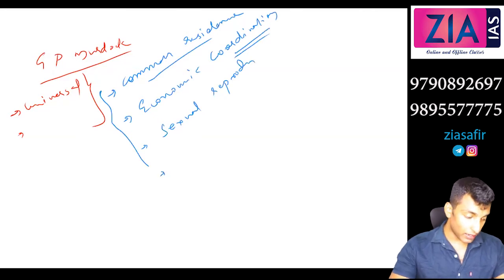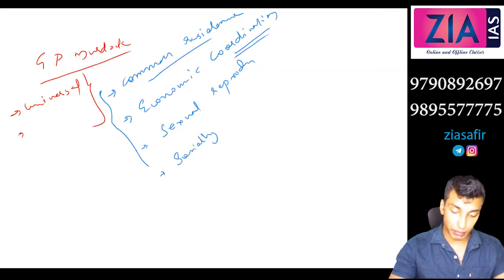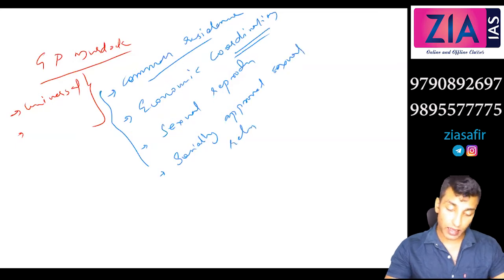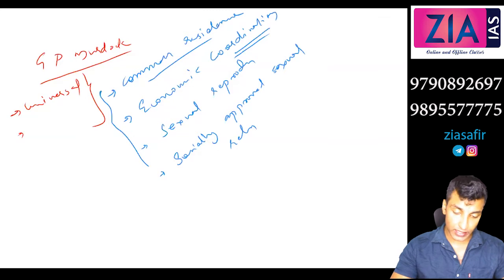And then socially approved sexual relation between adults of both sexes. So socially approved sexual relation. That means one of the functions of family is sexual gratification.